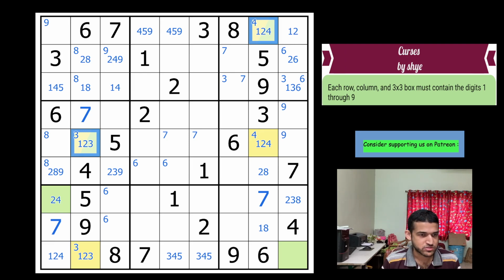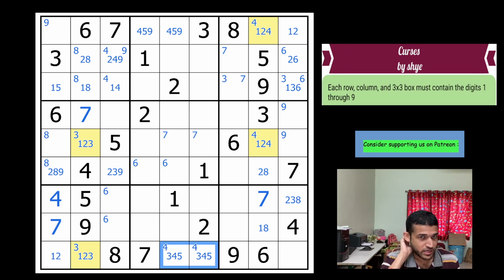Let's continue. So 2 is not here. I'll remove these greens. So which means it has to be a 4, and that removes 4 from here and allows us to do some things. 4 is in this domino, 4 is not here, basic stuff. So 4 is in here in row 9. And what else can we do with the 4s?